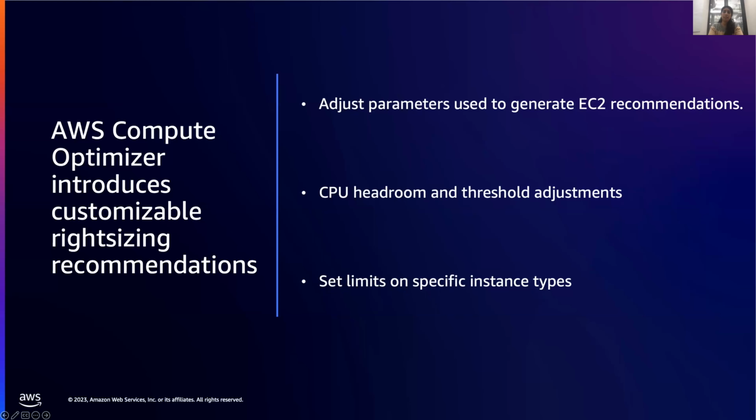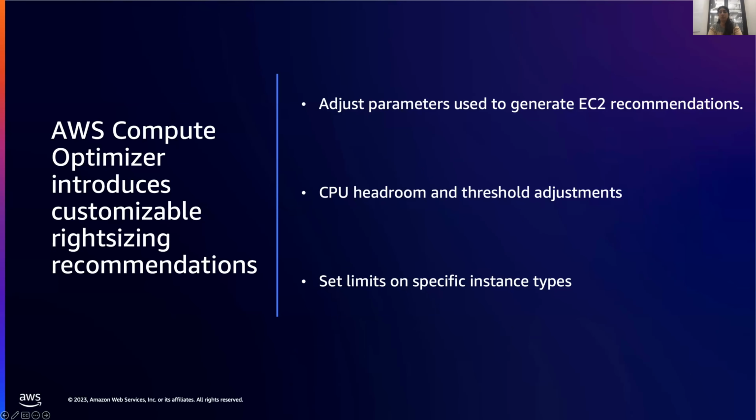It allows our customers to adjust both the CPU headroom and threshold adjustments to generate right-sizing recommendations for your EC2. We have all been in places where you have launched your EC2 instance, but it might not have been right-sized yet. You might be over-provisioning or under-provisioning your instances. But with this customizable right-sizing recommendation, you can reduce all of that.